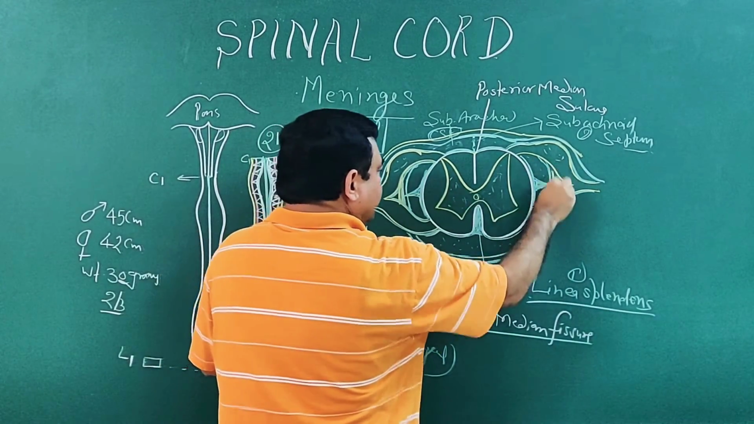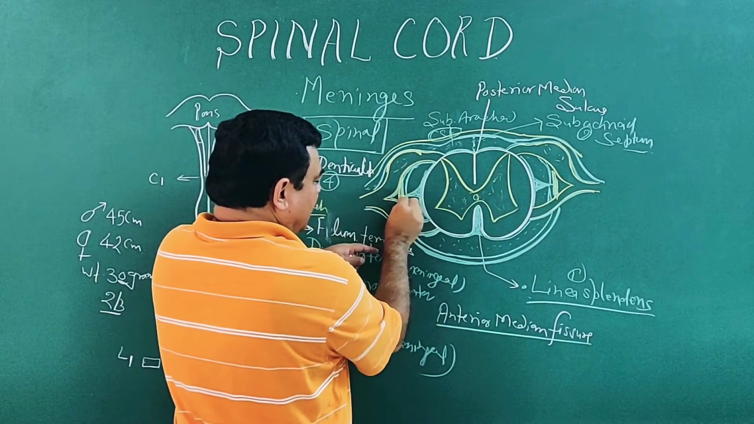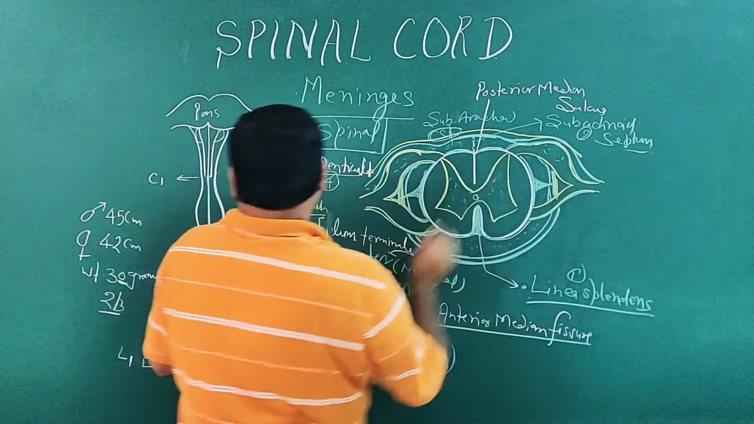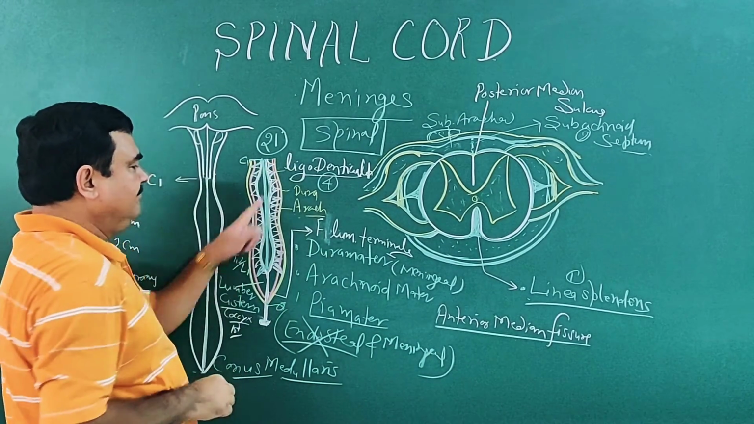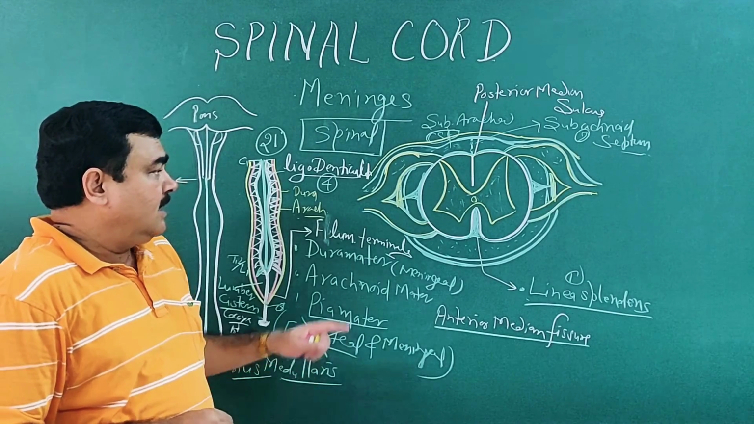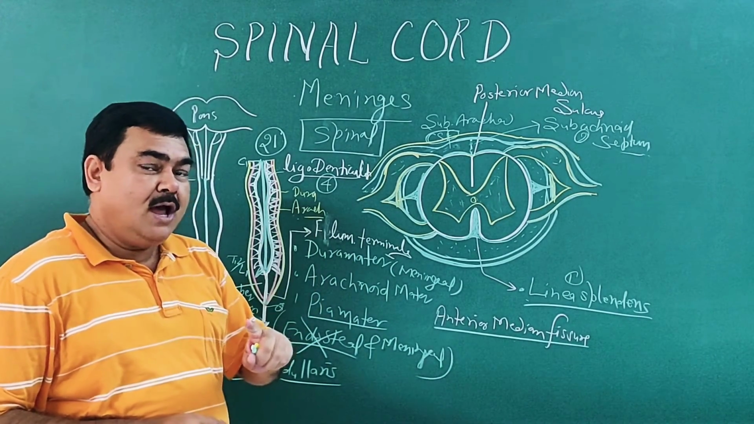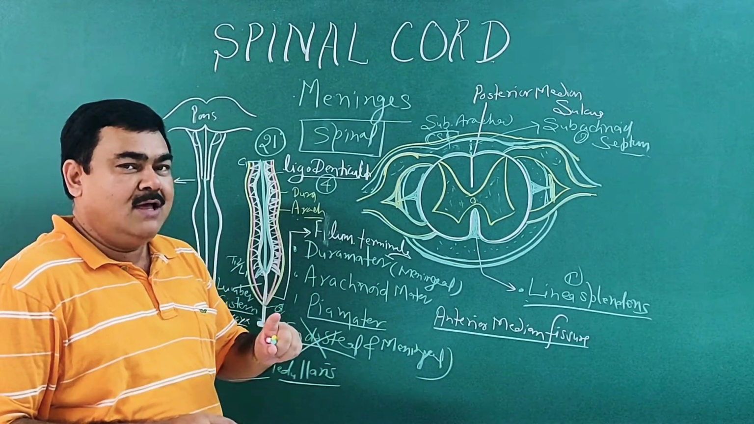This is dura mater here. So on the left side, this ligamentum denticulatum is attached with the dura mater here. And now the difference between cranial dura and spinal dura.